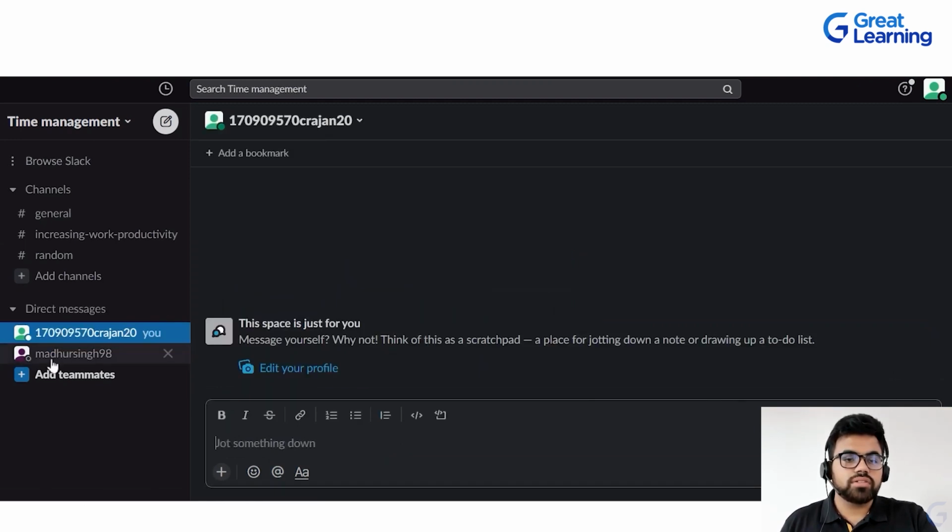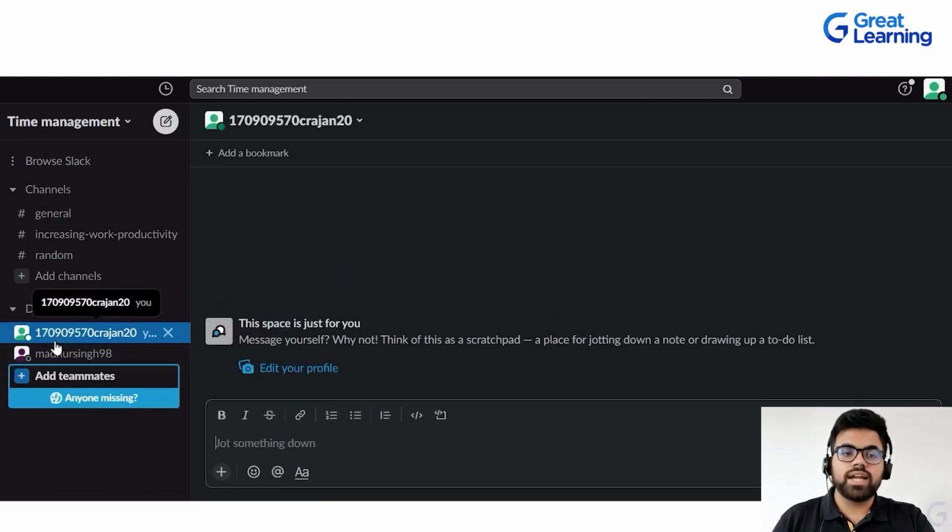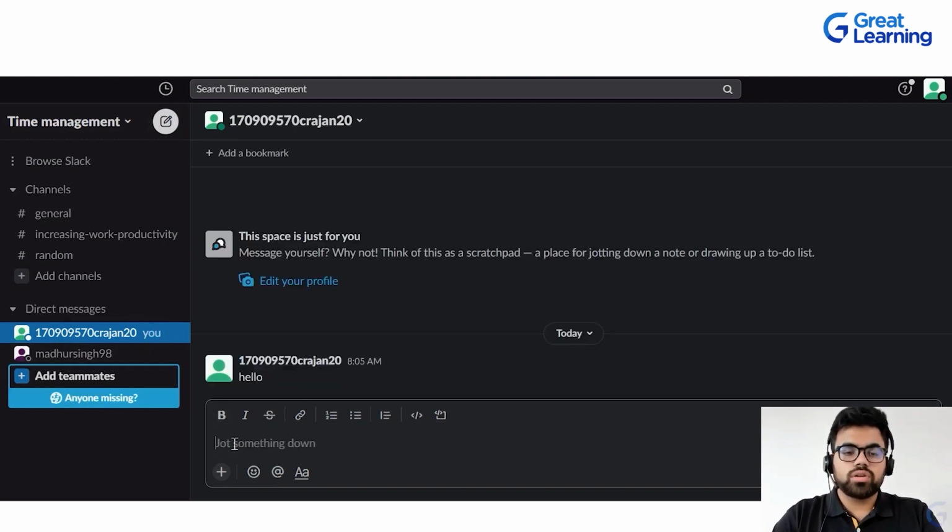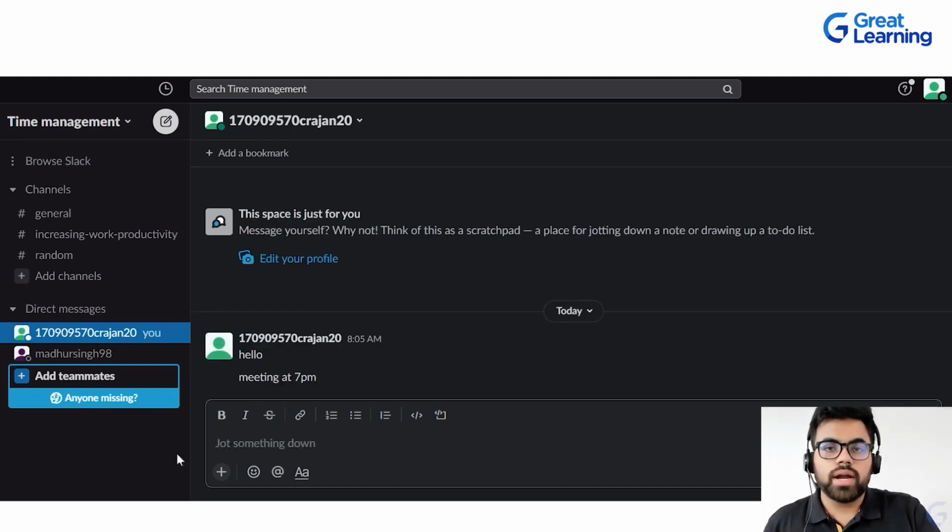This particular space, in which you have signed in, there will always be a thing in which you want to keep track of something for yourself. You can click here, say hello, and put here meeting at 7 p.m., just for your own reminder, just for keeping your notes for yourself. You can do it by this particular tab.